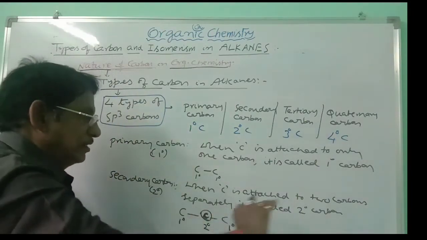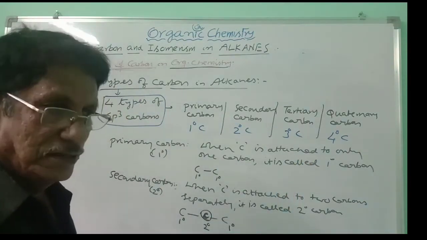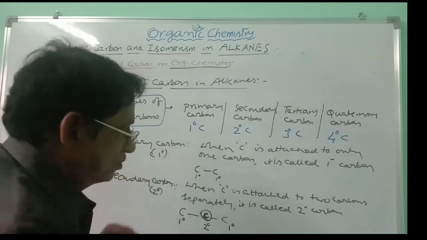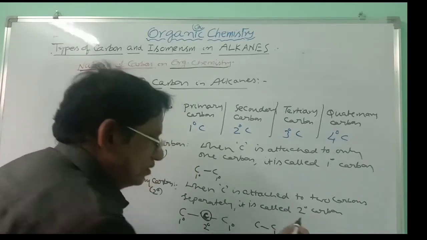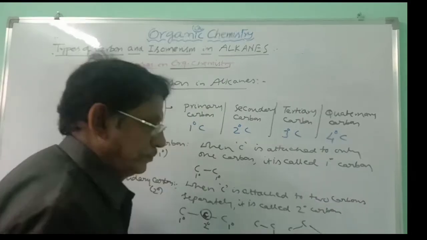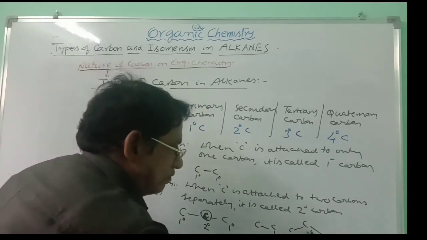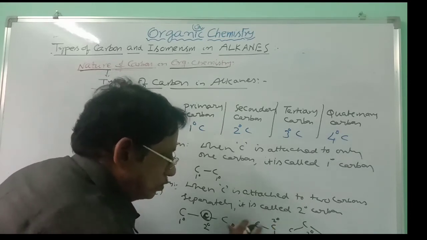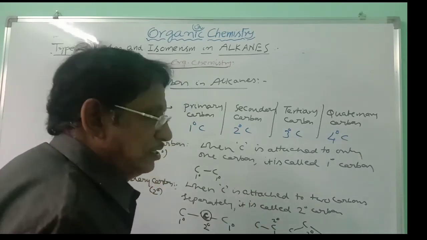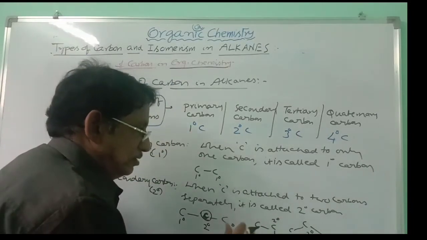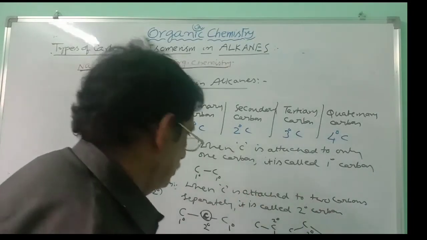That means you can write it in this way also, or like this. This is the secondary carbon because it is attached to 2 carbons on either side, the other 2 carbons being primary carbons.